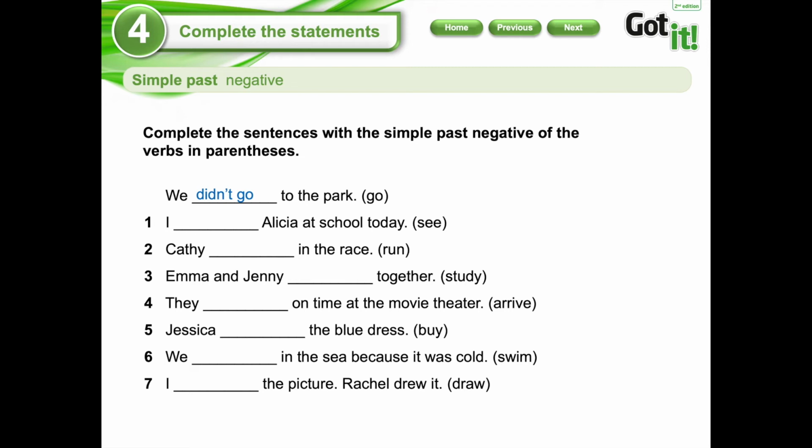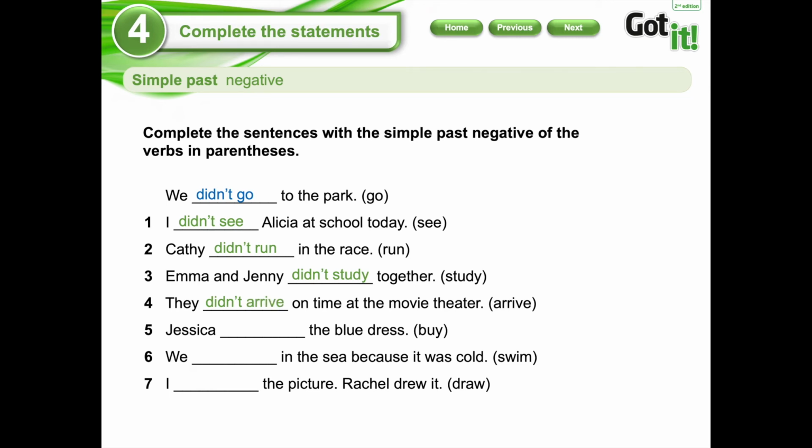What is the first word that you have to write immediately? Didn't. Very good. And the verb that you have in bracket is see, not saw. So, I didn't see Alicia at school today. Let's continue with number 2. Kathy in the race. What is the correct option? Kathy didn't run in the race. Number 3. Emma and Jenny. What is the correct option? Didn't study together. Excellent. Number 4. They, on time at the movie theater, arrived. They didn't arrive on time at the movie theater.